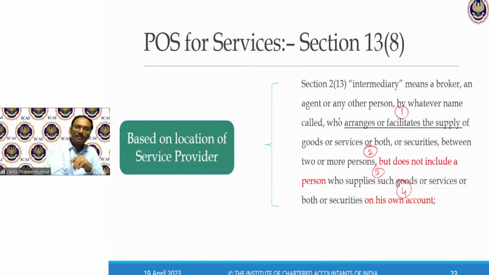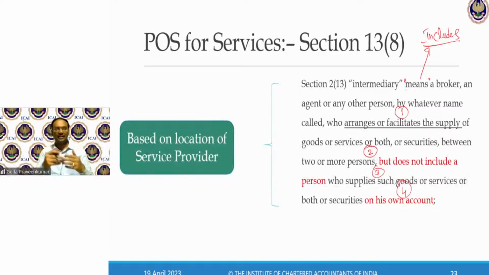they have used a term called means. There is a difference between the terms means and includes. When you read a definition and it says includes, then it is not an exhaustive list. Supply includes, in Section 7 of the CGST Act, sale, barter, exchange, license, lease, rental, etc. So when I say includes, various other terminology can be brought in. When I say means, it is just a restriction. It means a broker or agent. That's all. Nothing beyond that.